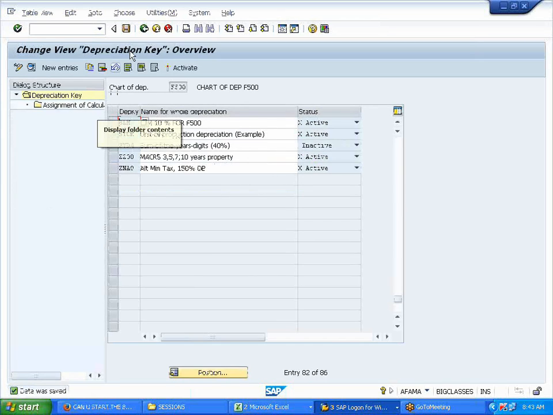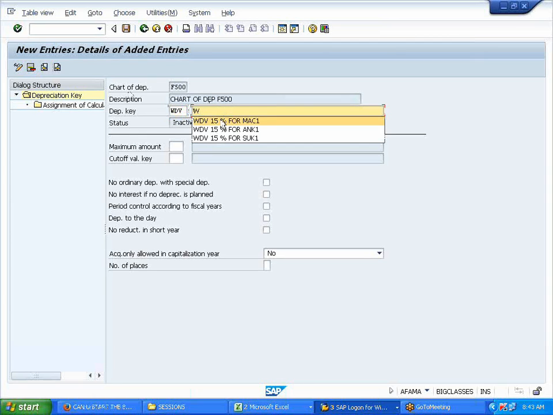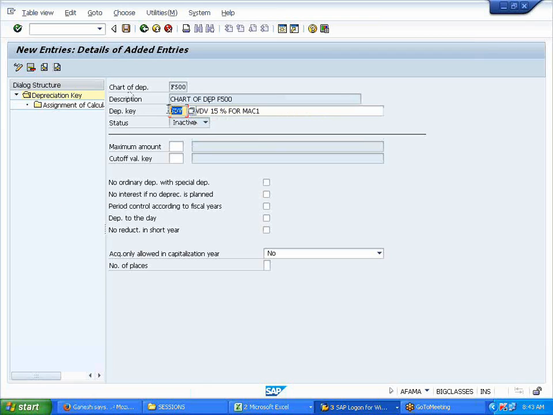I'll just keep on creating a few more new entries. Now I'm creating for WDV. You can give whatever you want for this depreciation key. You can define whatever you want. Unless and until you save it, you will not get all the activations over here. On the top, you need to fill up all this.